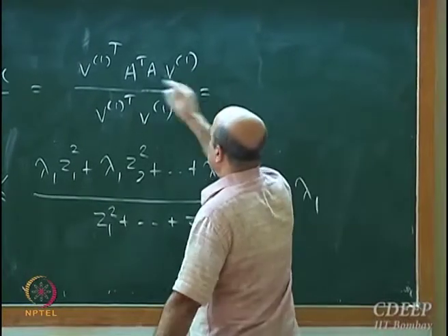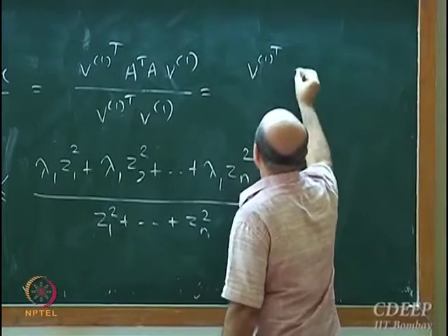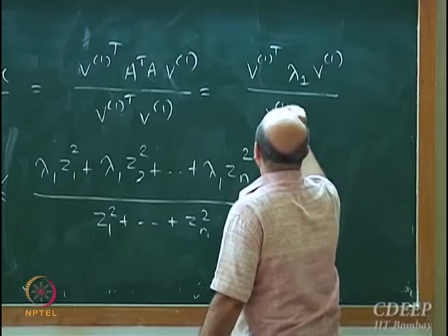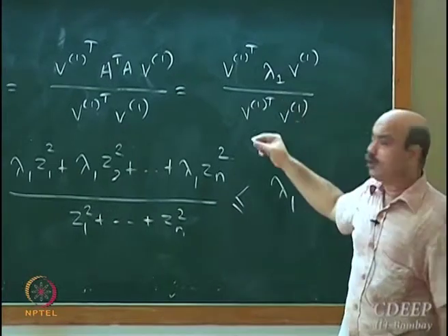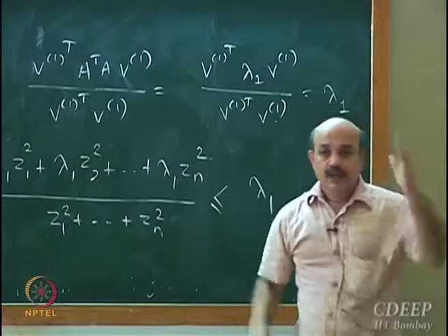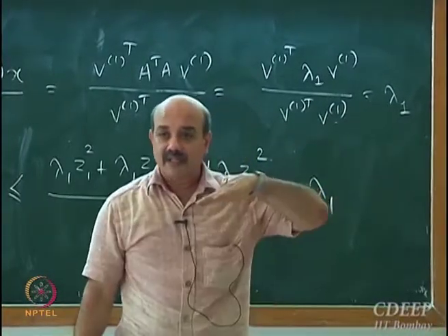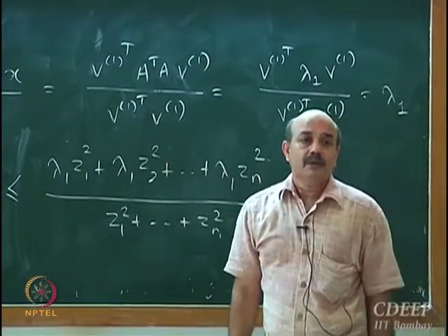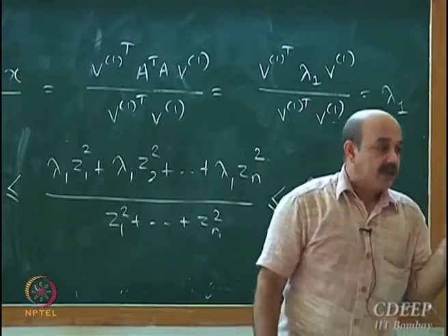So this will be v1 transpose lambda 1 v1 upon v1 transpose v1. Even if it is not chosen orthogonal, even then this ratio will be equal to lambda 1. So when x is aligned along the direction which corresponds to the eigenvector associated with lambda 1, eigenvector of A transpose A, not eigenvector of A.